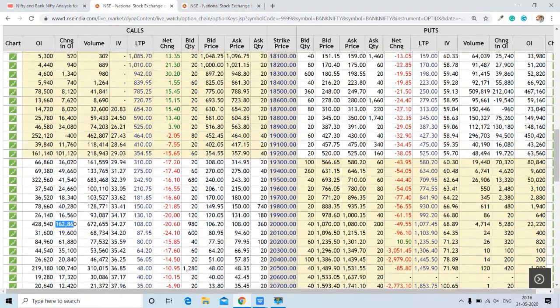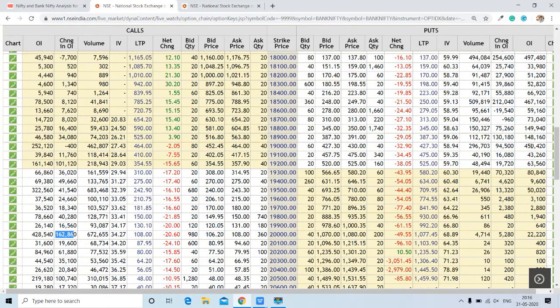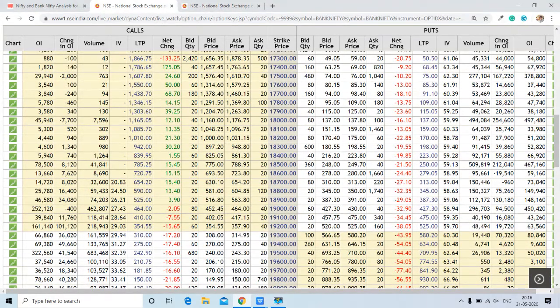Now time to find out the highest put, or highest support, for the Bank Nifty, and for that purpose we will go through this column. Here around 5 lakh contracts are open at 18,000. Also you can check out that around 2,54,000 contracts were added in the last day. So this is going to be a very important level and very important support for the Bank Nifty. We have the highest positional OI, as well as a very significant amount of put added over here as well.